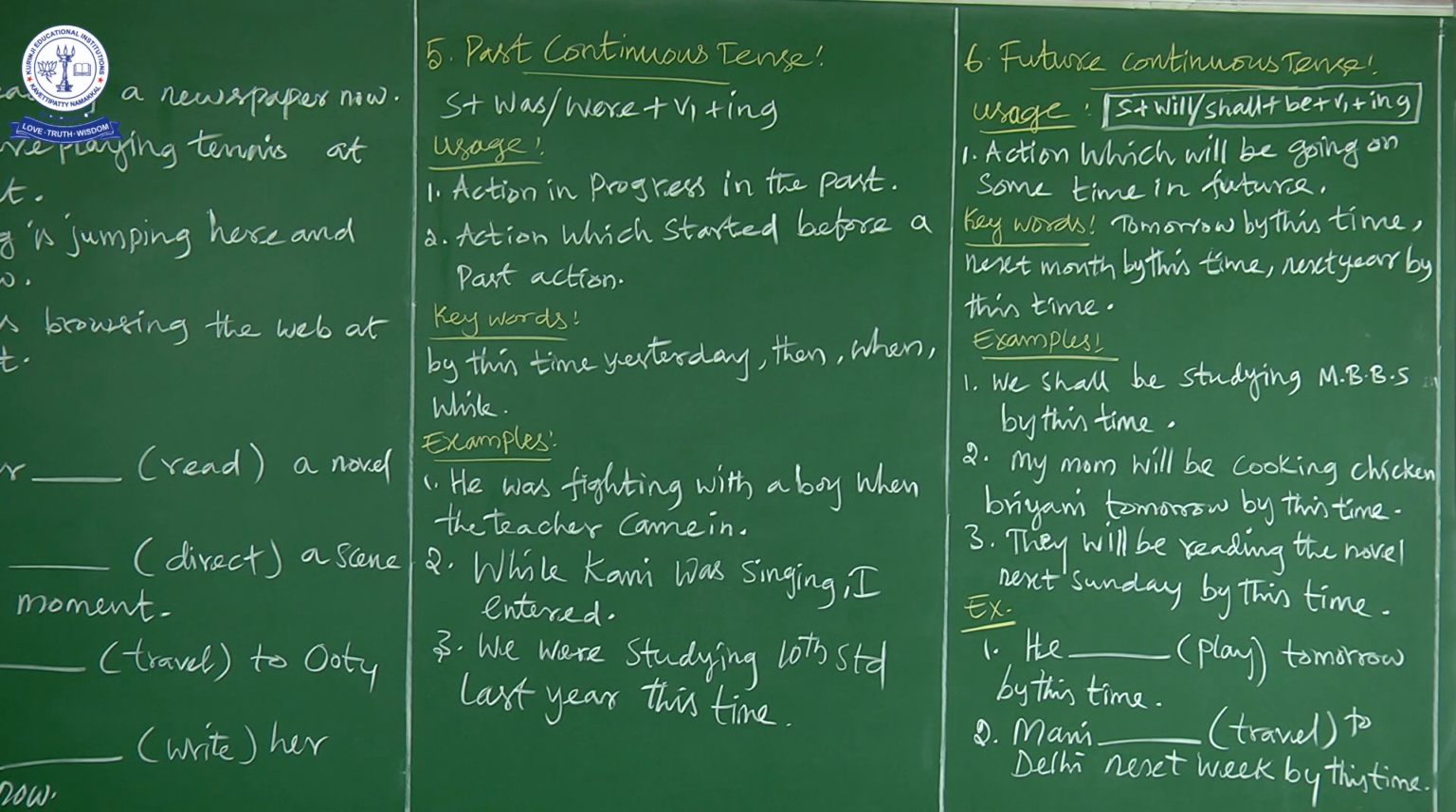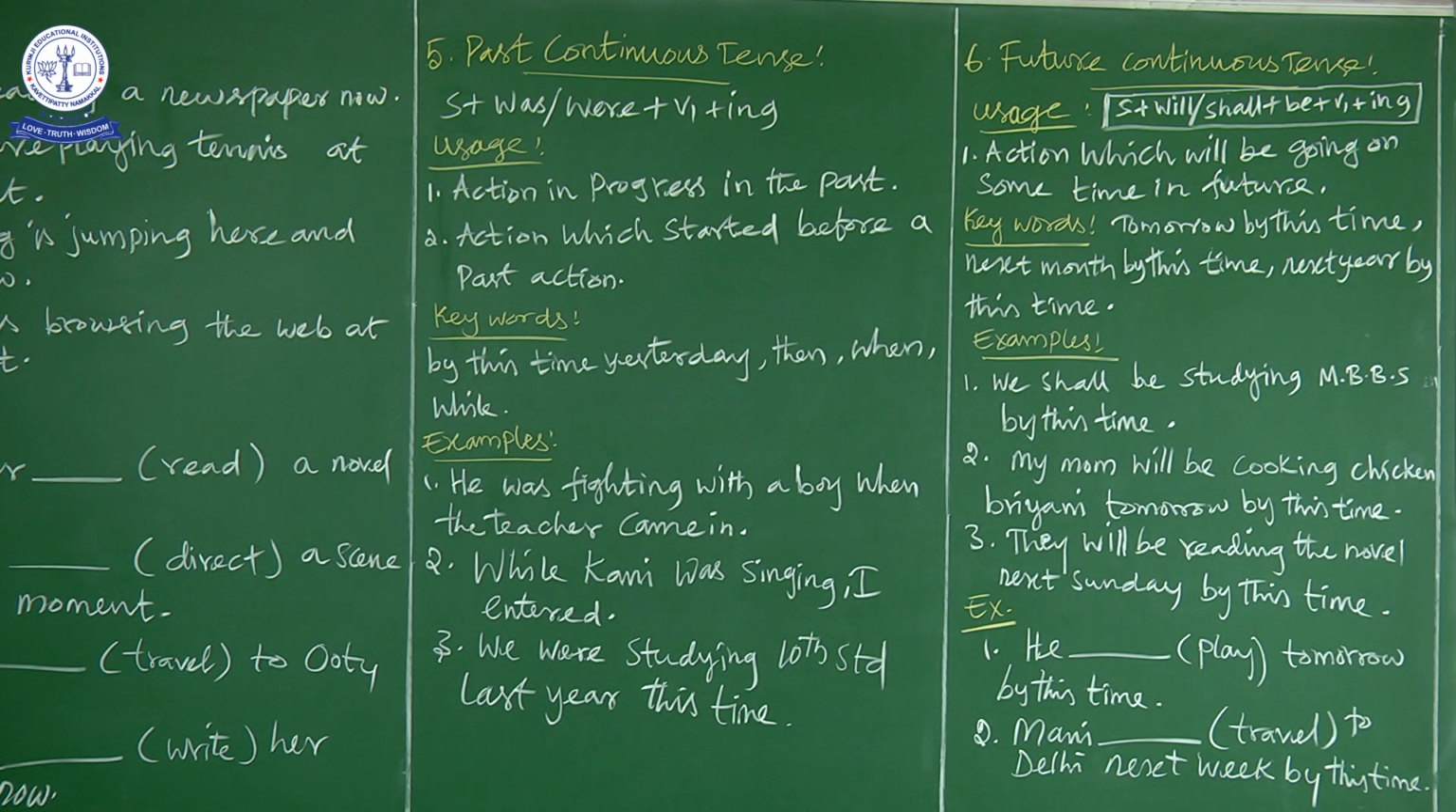Again, action which is in progress in the future is called future continuous tense. Action in progress in the present is present continuous tense. Action in progress in the past is past continuous tense. Action in progress in the future is future continuous tense. Let us discuss the keywords. What are the keywords? Tomorrow by this time. Next month by this time. Next year by this time. These are the keywords for future continuous tense.